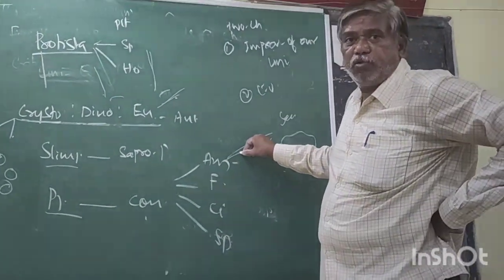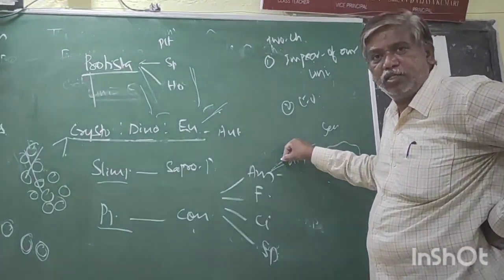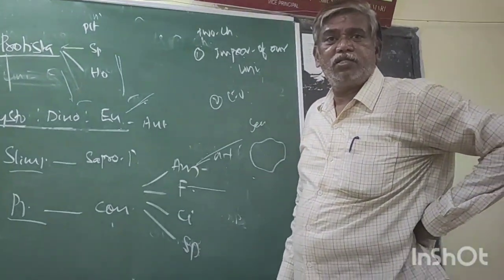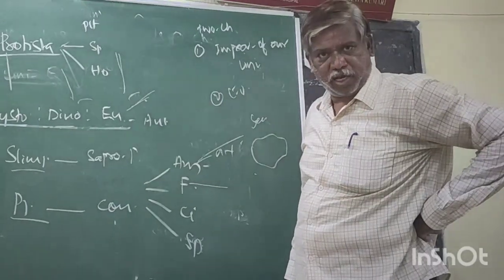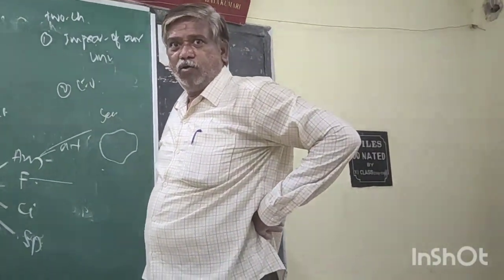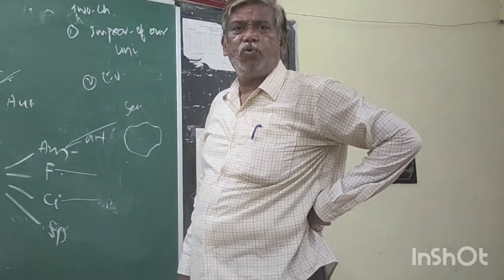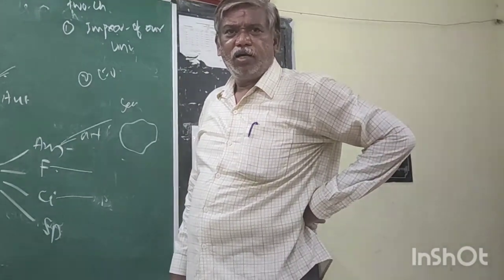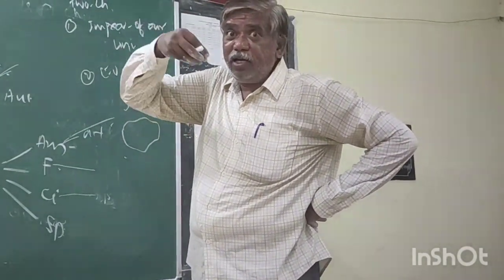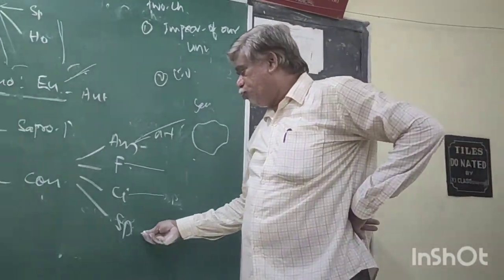Now the next one. Among amoeboid protista, free living is Amoeba, parasitic is Entamoeba. Now flagellated: Trypanosoma gambiense is a flagellated parasite which causes sleeping sickness. Next, ciliated. Paramecium is the best example, found in fresh water and containing cilia. They have a path for entry of food called the gullet. Now come to the sporozoa.